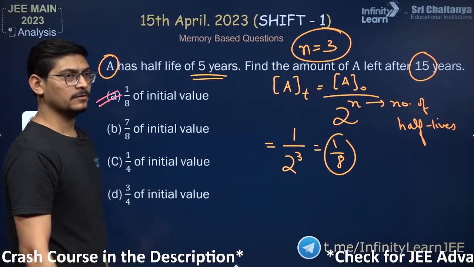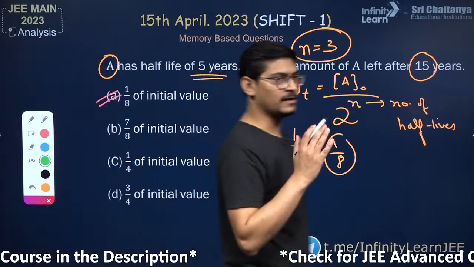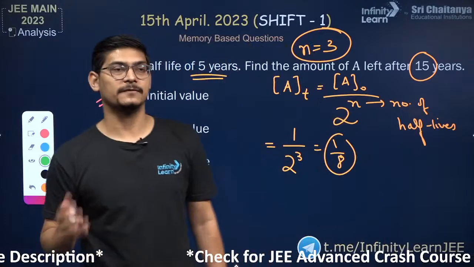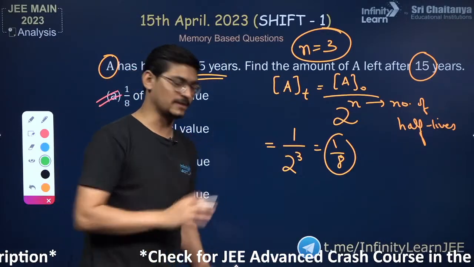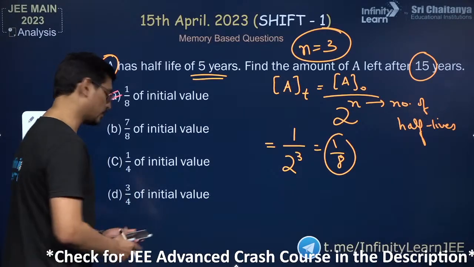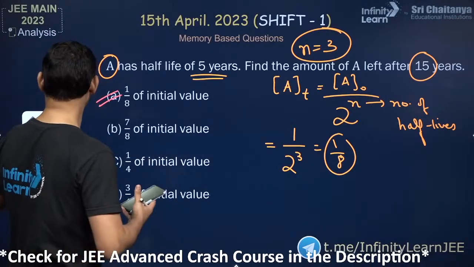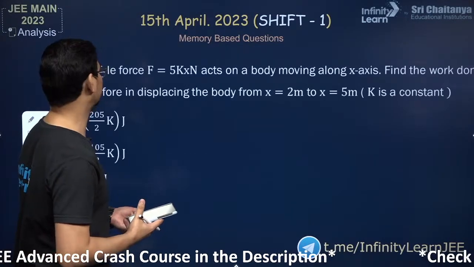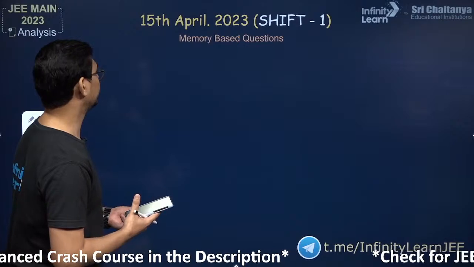ठीक है? Find the amount, right? After 1 half life, half will remain. After 2 half lives, 1 by 4 will remain. After 3 half lives, 1 by 8 will remain. So I hope this is understood to everyone. So this was one question that we got in chemistry. Easy questions are there, guys. Very scoring chemistry is always, right?